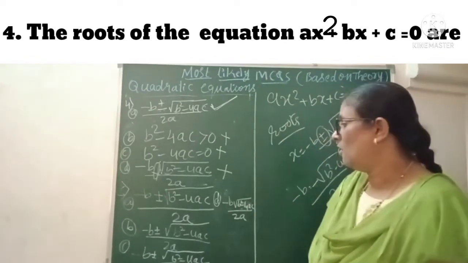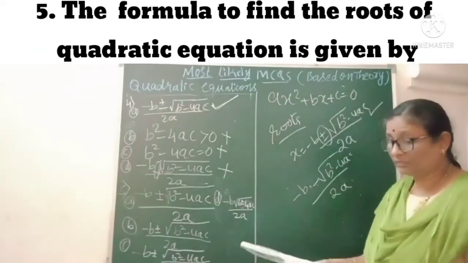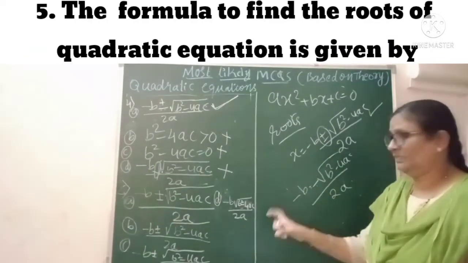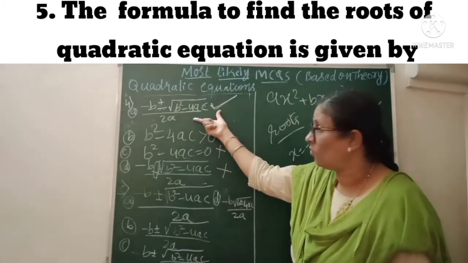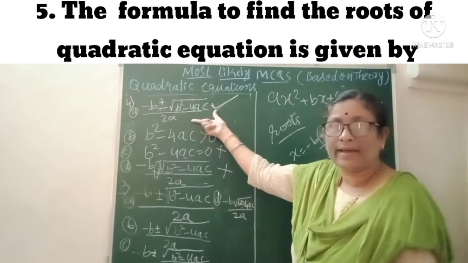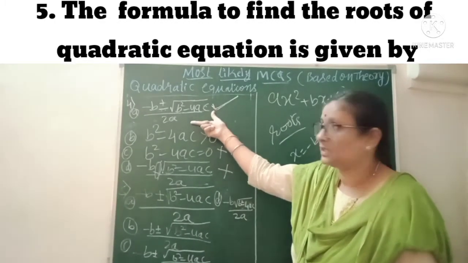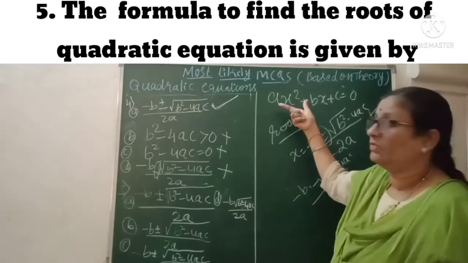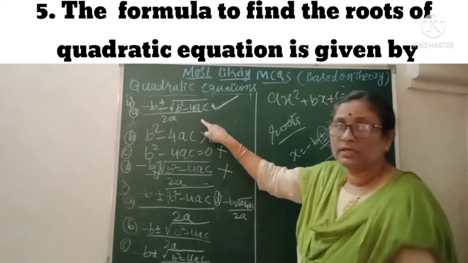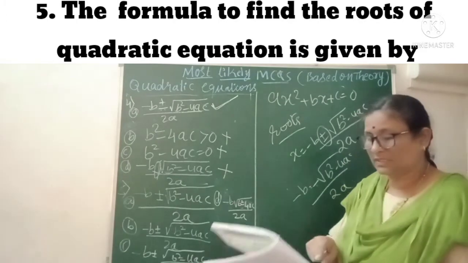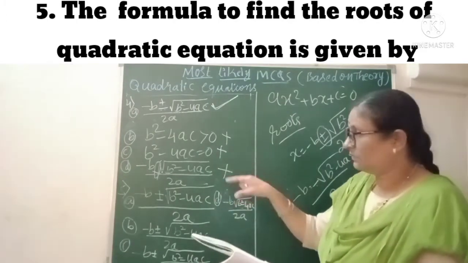Okay, now I'll move to the next one. The formula to find the same thing is here. See here, this one may be asked like this. It is called the formula, and it is also called the roots of the equation. That means if the roots of this equation are asked, then you are going to write this one. The next one, the second question, is something like this. It may be given this way.